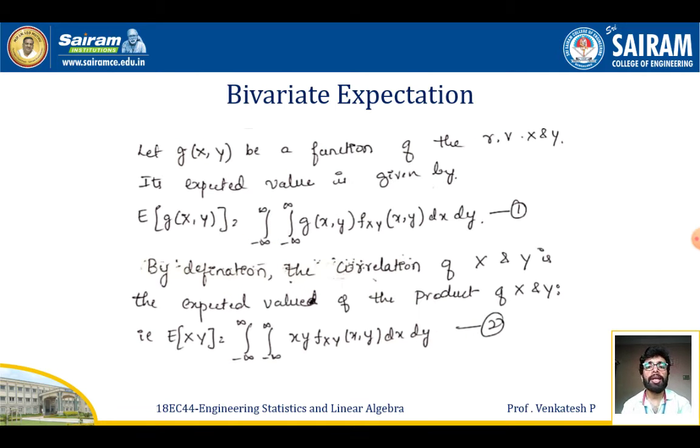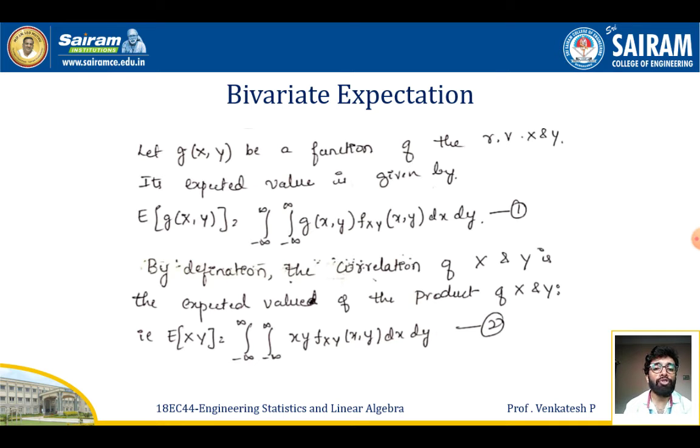So the first one is bivariate expectation. Let g of x comma y be a function of the random variables capital X and capital Y. The expected value in the case of continuous random variables is given by the expectation of g of x y equal to the integration from minus infinity to plus infinity, integration from minus infinity to plus infinity, g of x comma y into f of x comma y dx dy. Call it equation number 1.